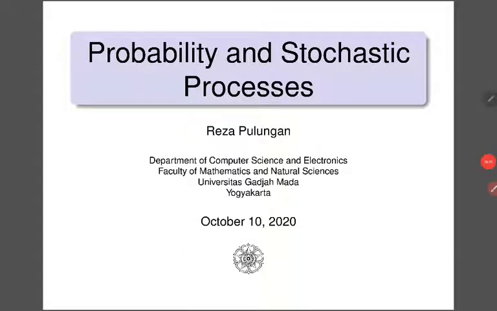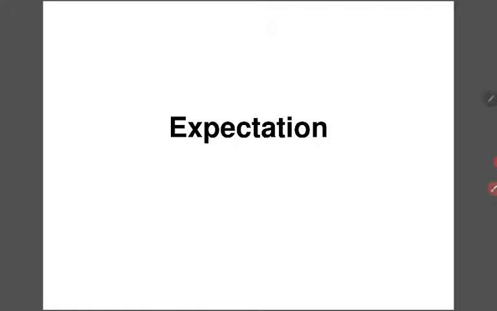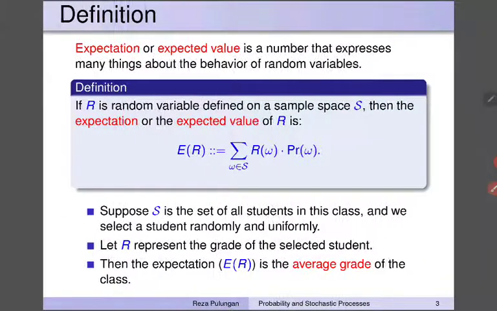This is the fifth topic in the probability and stochastic processes course, in which we're going to talk about expectation. Expectation, or expected value, is a number that expresses many things about the behavior of random variables. It mainly expresses the average nature, the average behavior of a random variable.